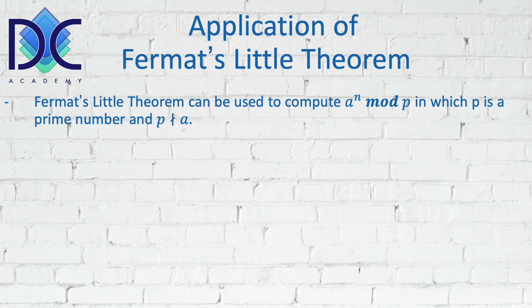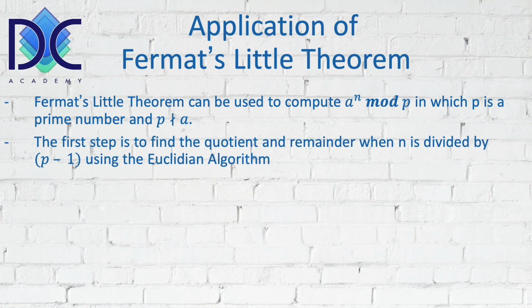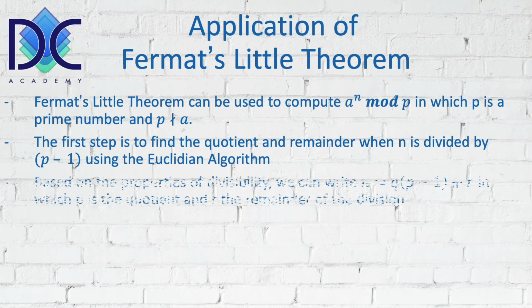For example, the theorem can be used to compute a to the power n modulus p, in which p is a prime number and p does not divide a. So it also means that the greatest common divisor between p and a is 1. The first step is to find the quotient and the remainder when n is divided by p minus 1 using the Euclidean algorithm.